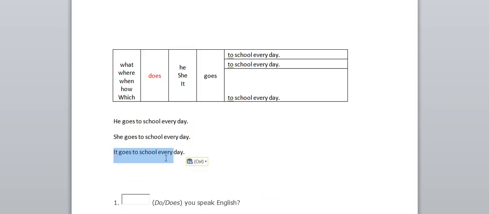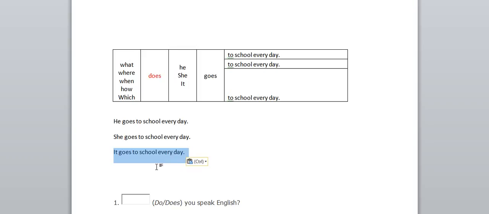Usually we won't speak this last sentence. In grammatical construction it is right, but usually we can't say it goes to school, because it is a physical object, like a pen. It is correct but doesn't give any meaning.